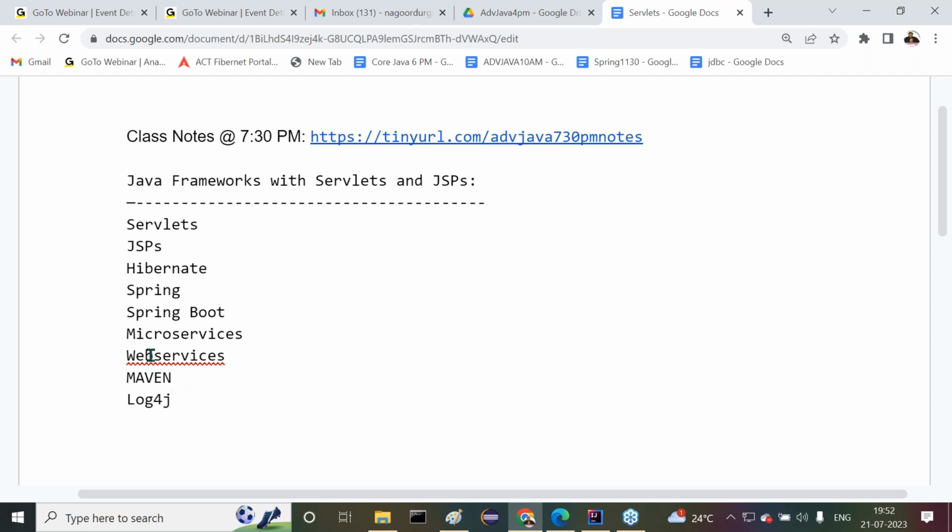These are the things we are going to understand clearly. After the JSPs, we can understand JSTL and expression language also. This is the total course, Java frameworks with servlets and JSPs. We announced it.